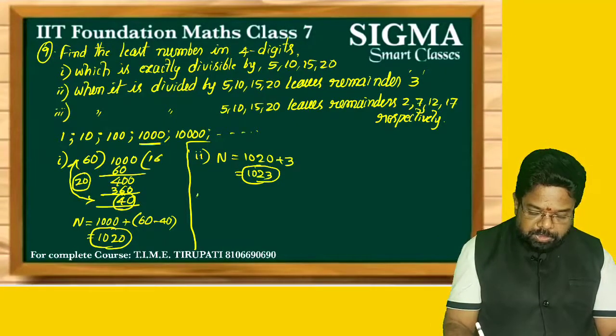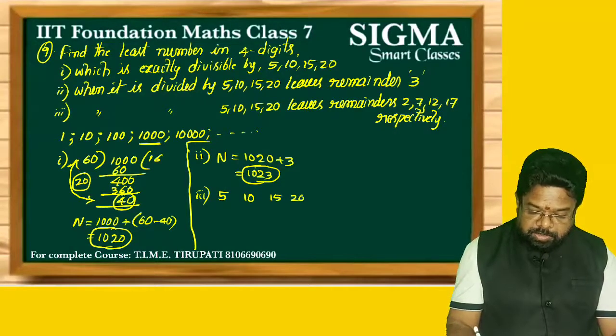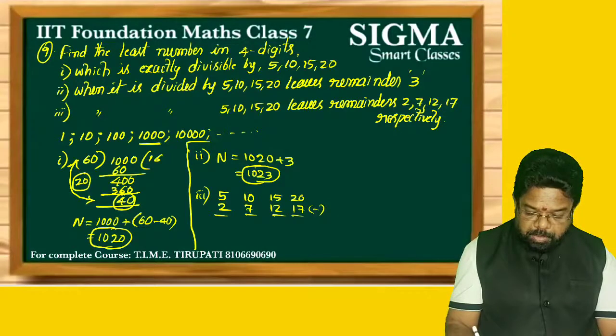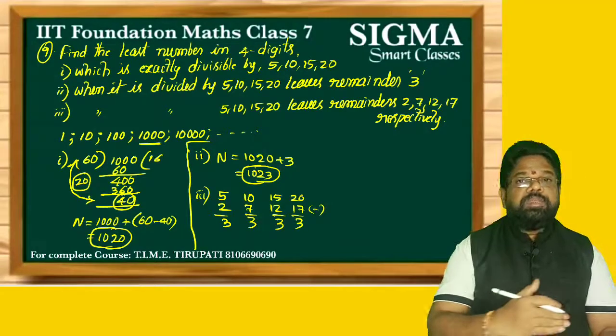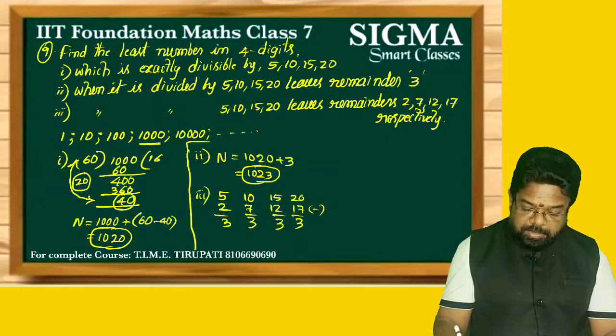Now the third one is here. Respective remainders. So first what do we do? Take the numbers 5, 10, 15, 20. Under this you have to take the respective remainders. It is 2, 7, 12, 17. So take the difference of these. Always the difference is the same here. What is the difference? 3, 3, 3, 3. The difference may be either 1, 1, 1, 1 or 2, 2, 2, 2 or 3, 3, 3, 3, but always the difference is the same.